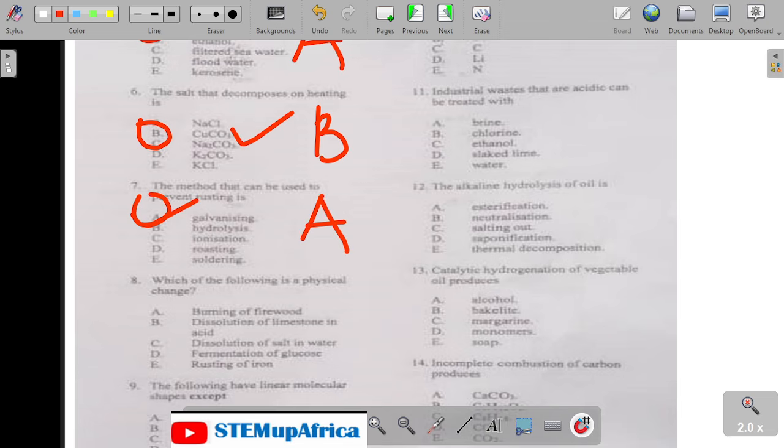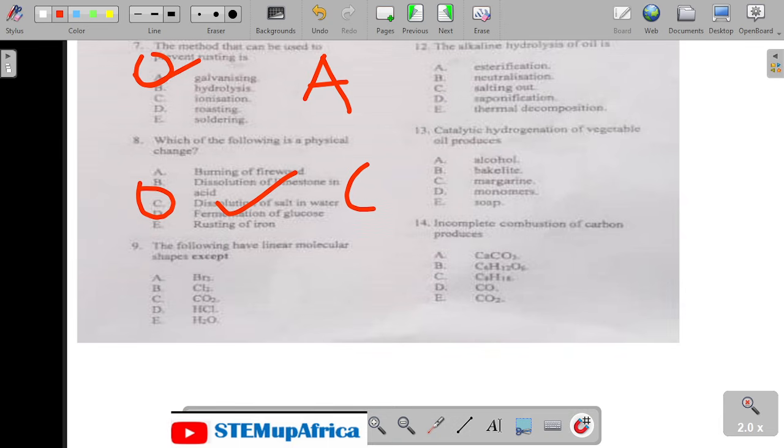So let's look at number 8. Which of the following is a physical change? A, burning of firewood, is not. Dissolution of limestone in acid is not. Dissolution of salt in water, yes. Number 8 is C.